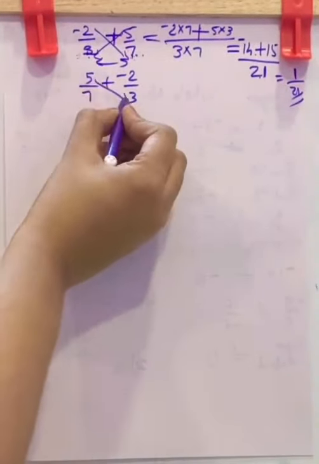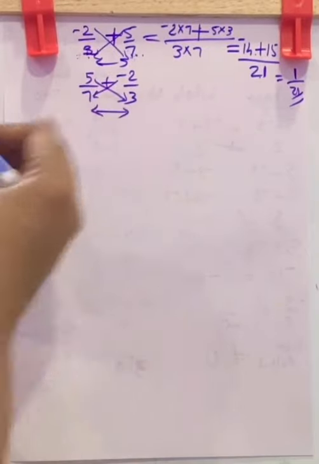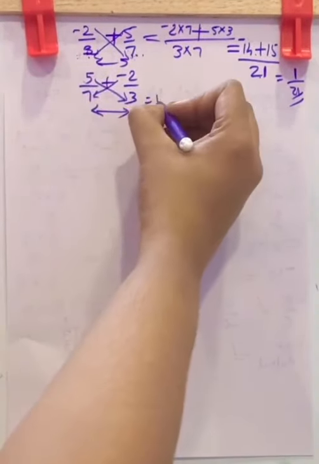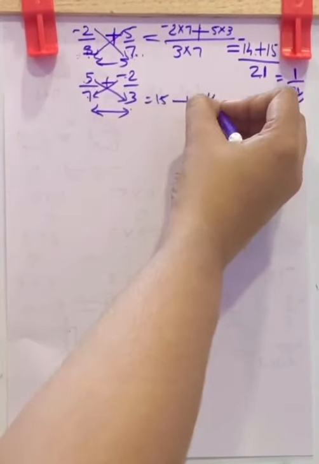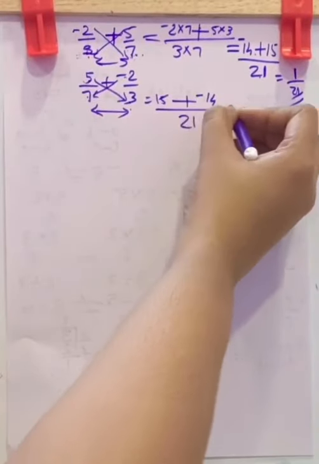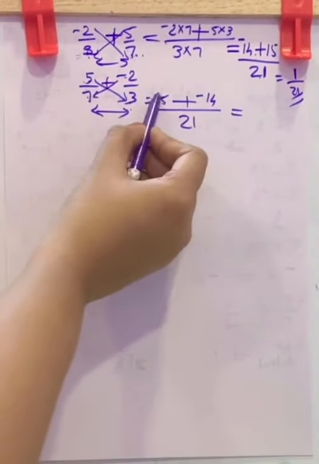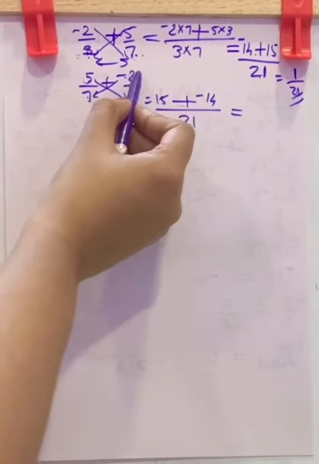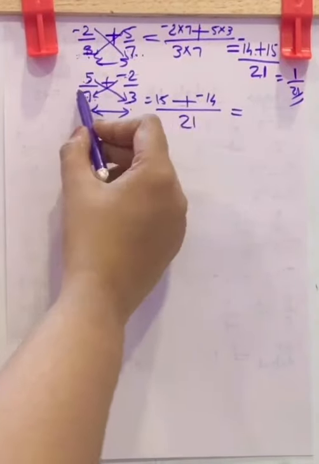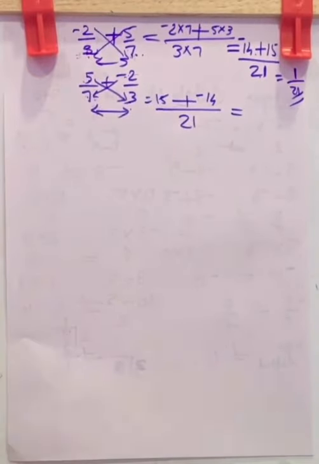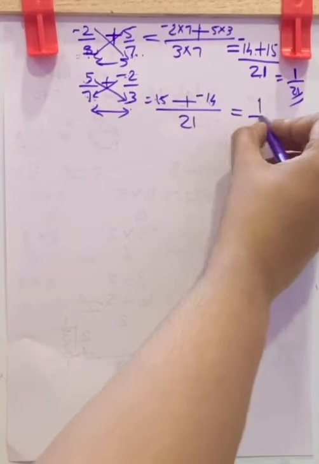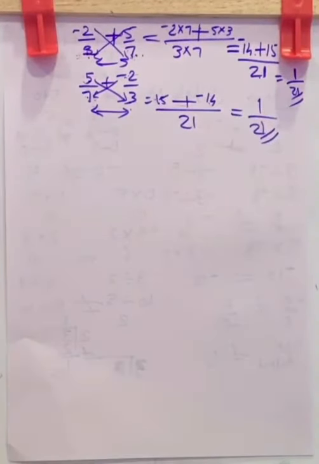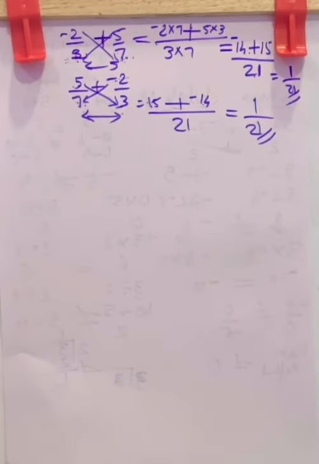Here again, cross multiplication. 5 3s are 15 plus negative 2 into 7, negative 14, by 7 3s are 21. It is numerator into this denominator, this plus this numerator into this denominator, whole divided by the product of denominators. Here again, smaller number subtracted from greater number, put greater number sign, by 21. Both are equal. That is, addition is commutative for rational numbers.